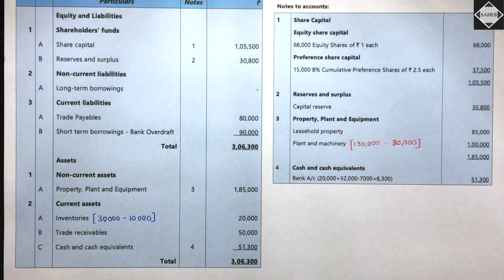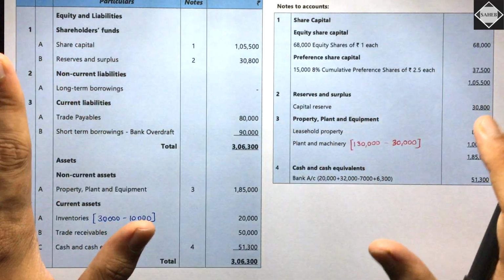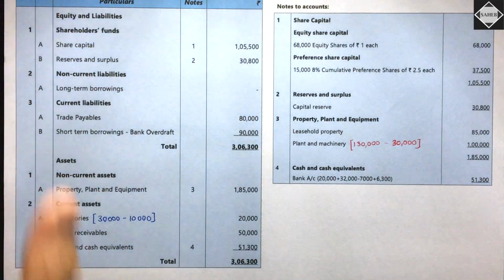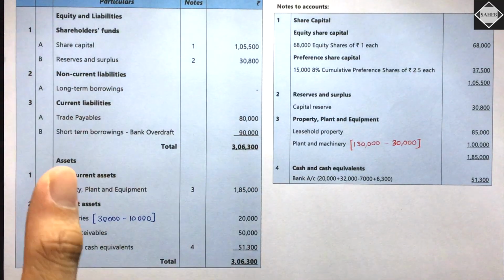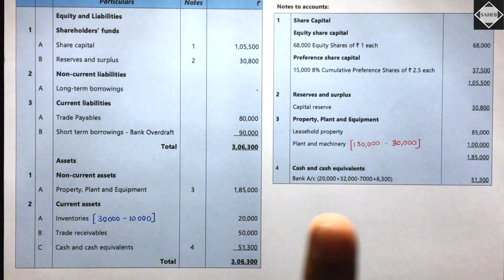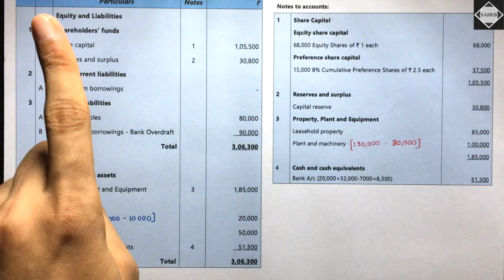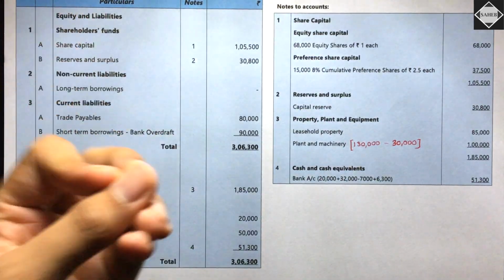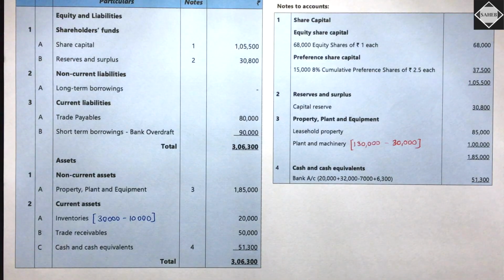But here what is happening is, understand, the question is silent. The question has not said anything, like in illustration 3 also. And in practice question 12 also you will find the question is silent. So you have to take a decision whether you will set off the bank overdraft with the cash and cash equivalent or you will not set off, right? That's the decision you have to take. So it's really simple. How will you take the decision? You have to follow the ICAI, right?